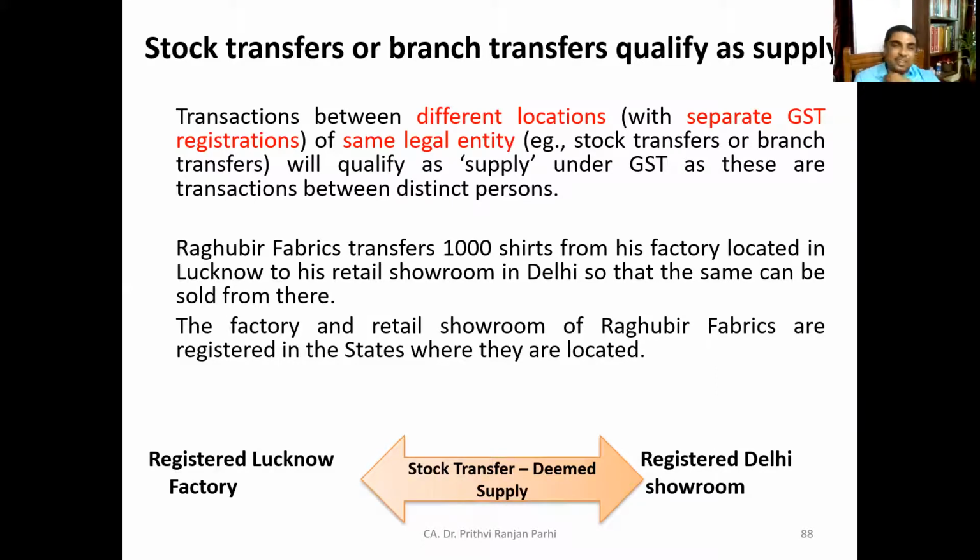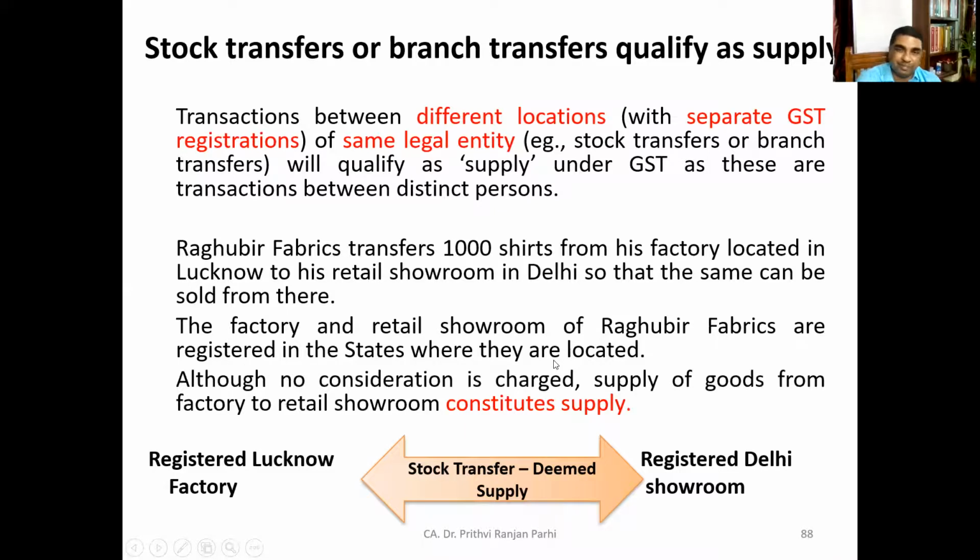And as you have seen, they're registered in two different states. And there is a stock transfer. And you know, a single party in this situation will be considered as distinct persons. Since supply is made between distinct persons, it will be treated as supply. It will be deemed to be supply, even if there is no consideration. Okay, although no consideration is charged, supply of goods from factory to retail showroom shall constitute supply.